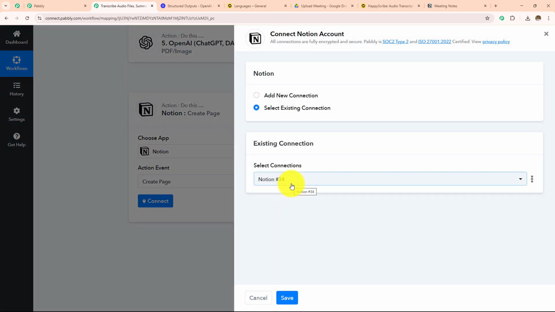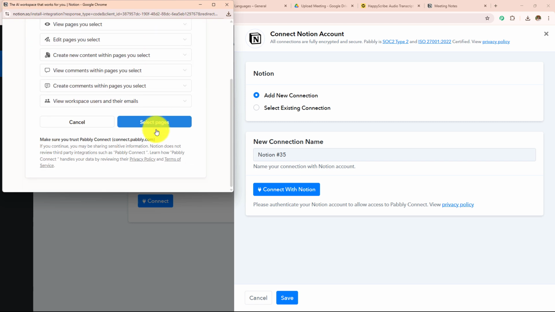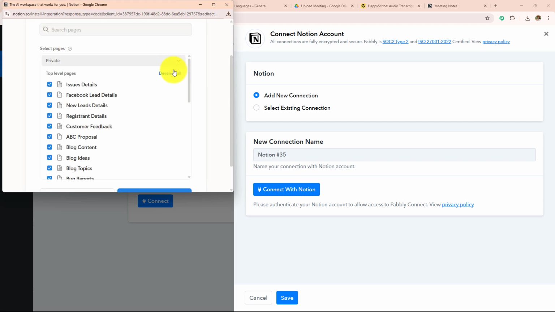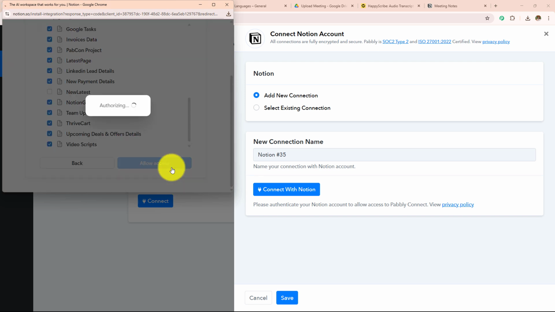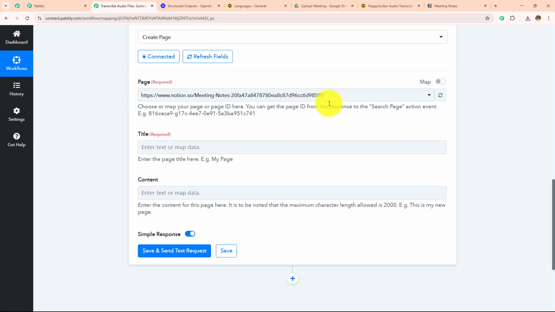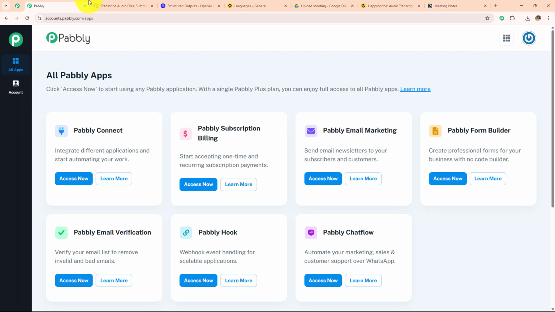If you have an existing connection, go with save. If you don't have one, click on add new connection, then click on connect with Notion. Here you need to choose your page. I'm going to click on select page and then I'm going to select all the pages and simply click on this allow access. So here Notion is connected with Pabbly Connect and now I have to enter the page. Now over here I have created the page by the name meeting notes.